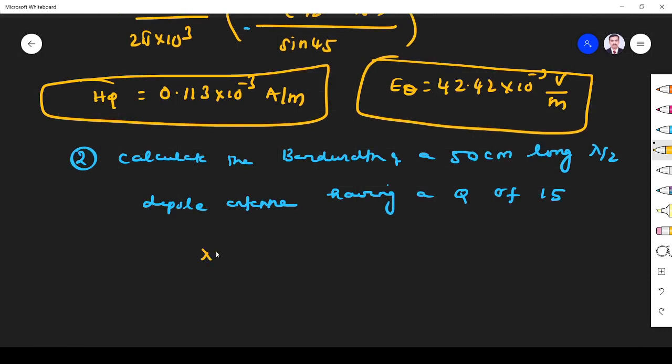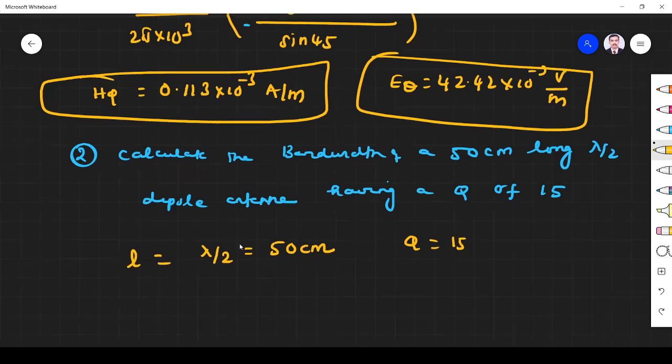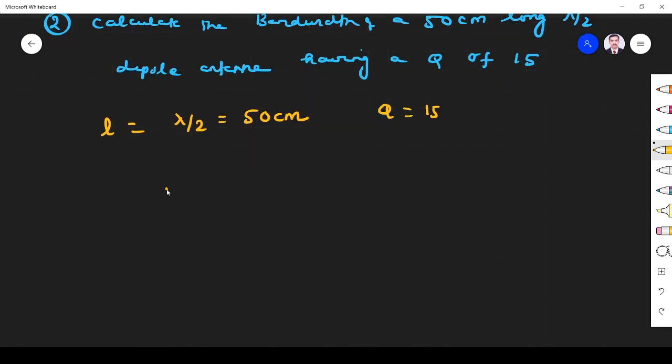Second question is calculate the bandwidth of a 50 centimeter long lambda by 2 half-wave dipole antenna. That is L, the length of the antenna, lambda by 2, equal to 50 centimeter. Q is 15. Find the bandwidth. What is the relationship between the bandwidth and Q? Bandwidth is equal to F by Q.